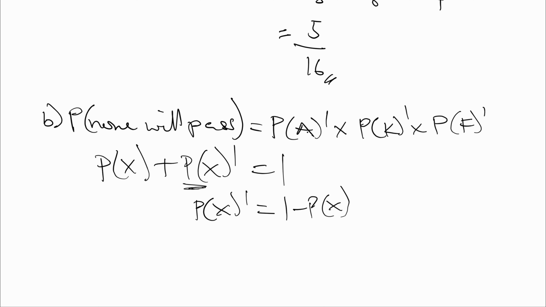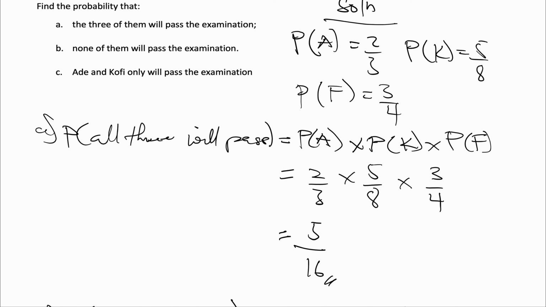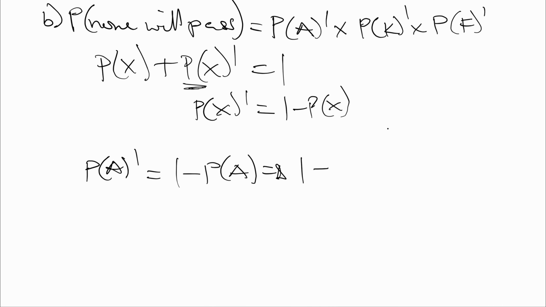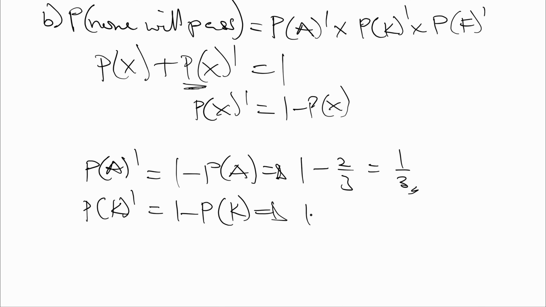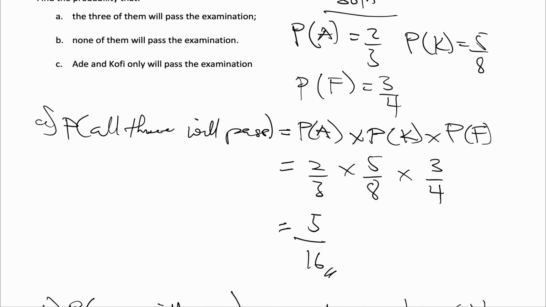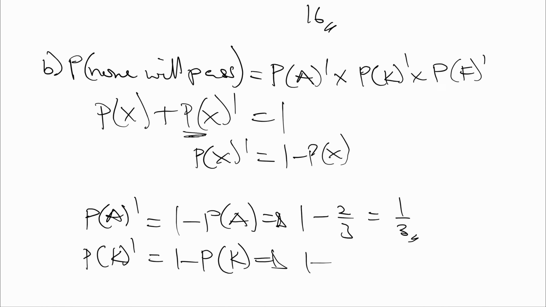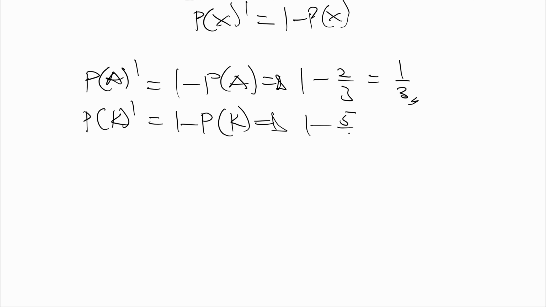So if you want to find the probability that Ade will not pass, P of A prime will be equal to 1 minus the probability that Ade will pass. And this is 1 minus the probability that Ade will pass, which is 2/3. So we have 1 minus 2/3, which is equal to 1/3. The probability that Kofi will not pass is equal to 1 minus the probability that Kofi will pass. And this is 1 minus the probability that Kofi will pass, which is 5/8. So 1 minus 5/8, and this is equal to 3/8.